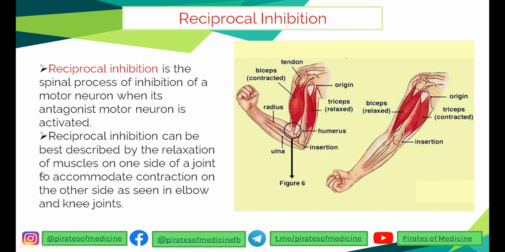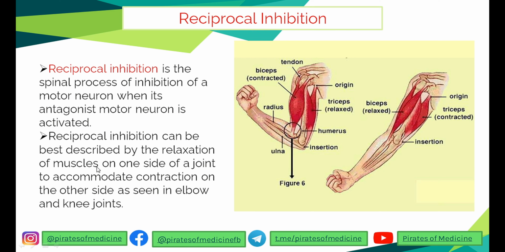For example, imagine you are flexing your arm and your biceps muscle is contracted because that's what you do. Now in response to contraction of the biceps, the neuron supplying the triceps muscle, which is its antagonist, will be relaxed, causing relaxation. When the opposite movement occurs and the arm is extended, the triceps are contracted and the biceps are relaxed. So this is reciprocal inhibition. It can be best described by the relaxation of muscles on one side of the joint to accommodate contraction on the other side of the joint.